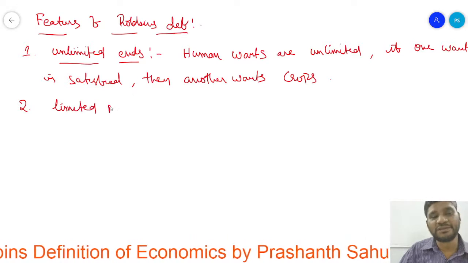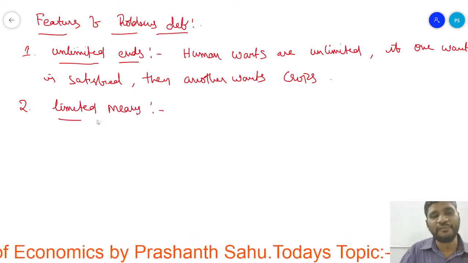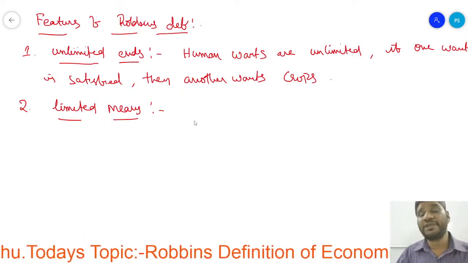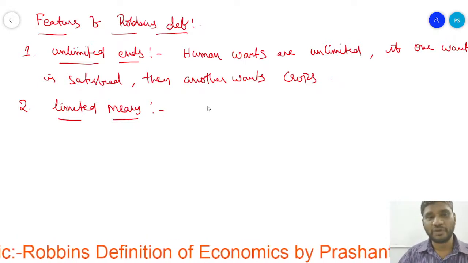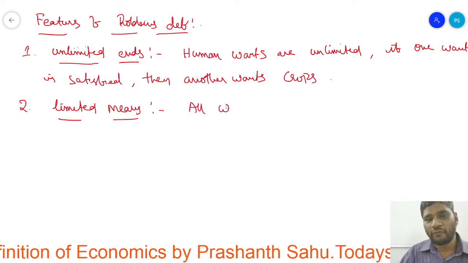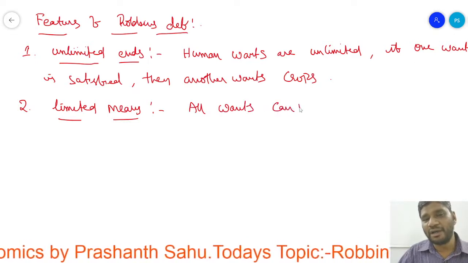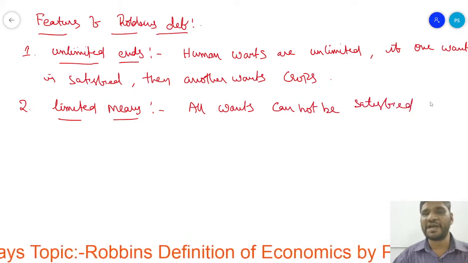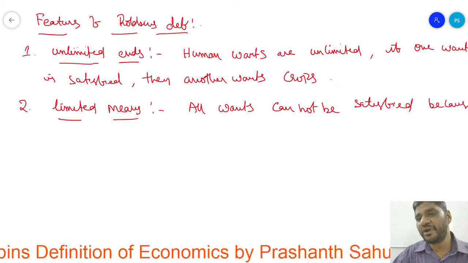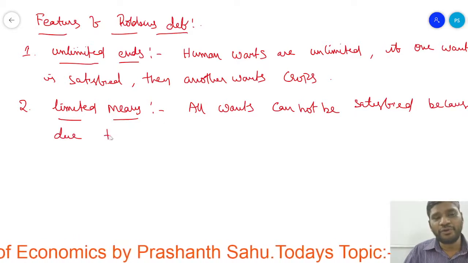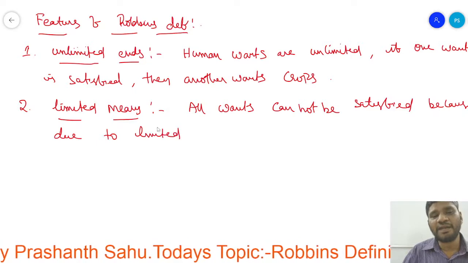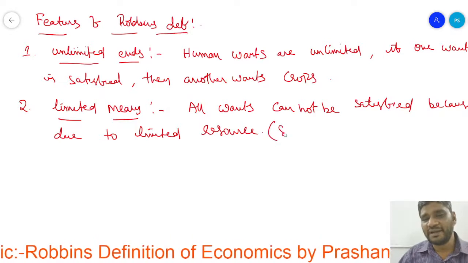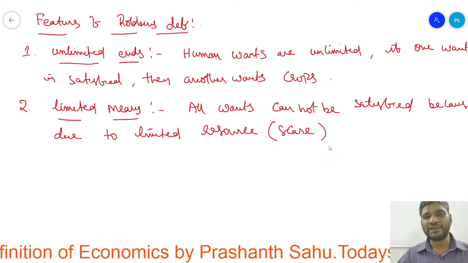So what is this limited means according to Robbins? Let us see. What are means? I told you means are nothing but resources. All wants cannot be satisfied due to limited resources. Limited resources are nothing but scarce. The resources are nothing but scarce.